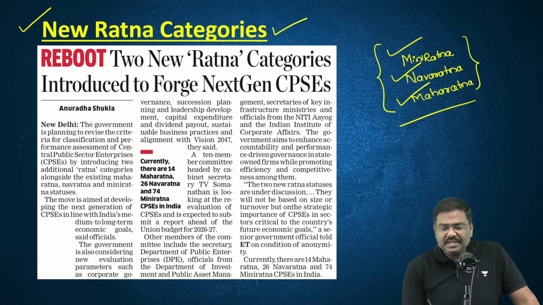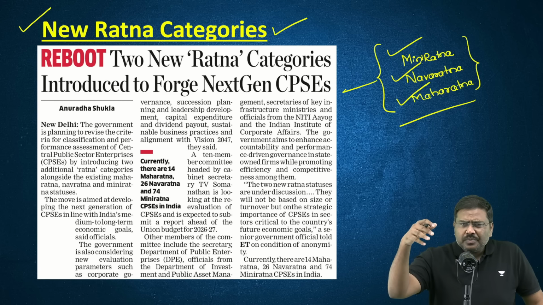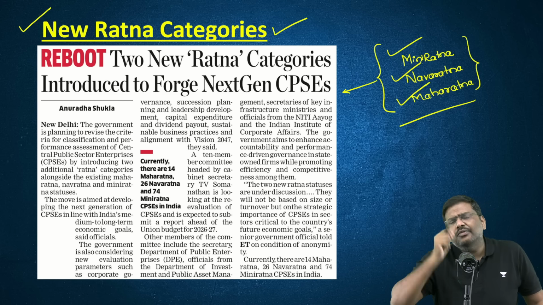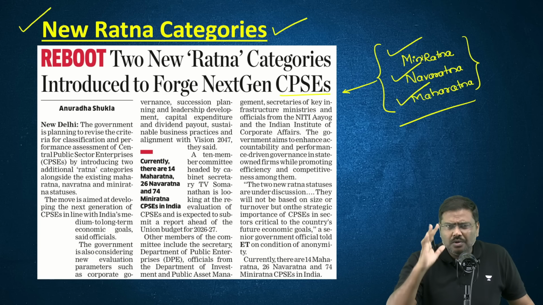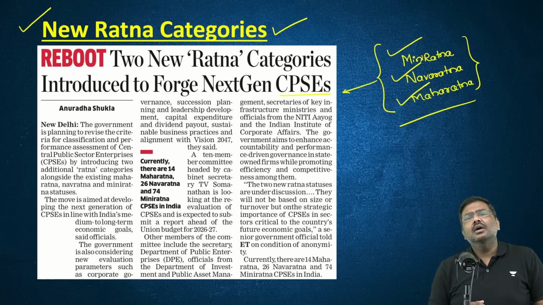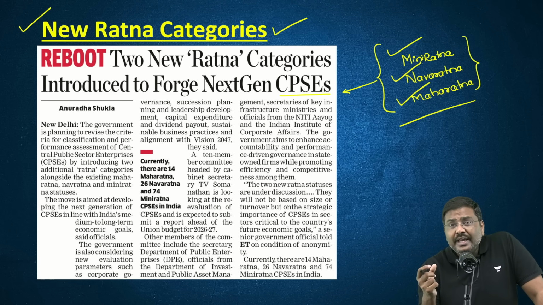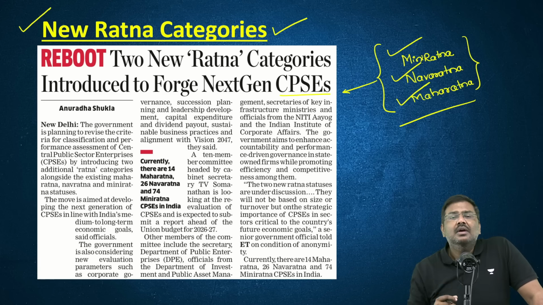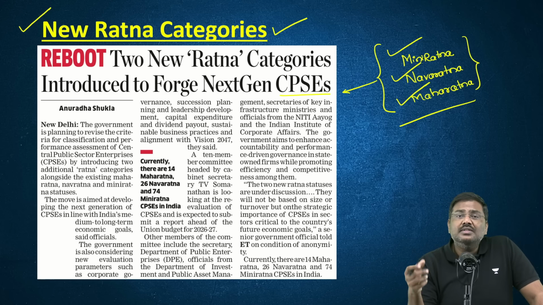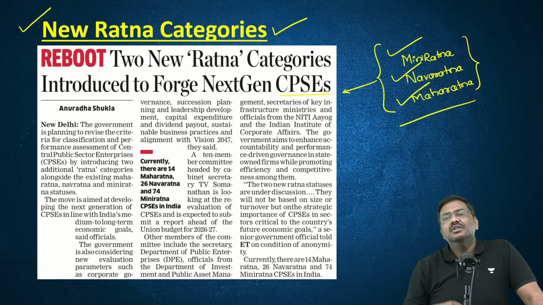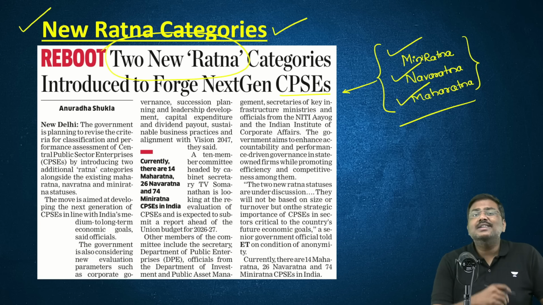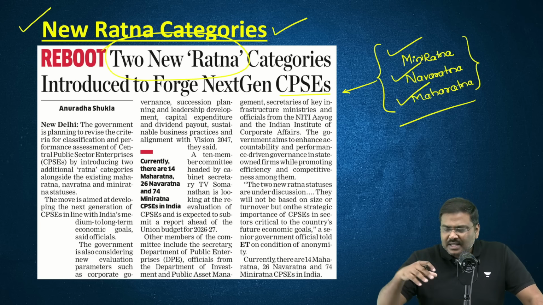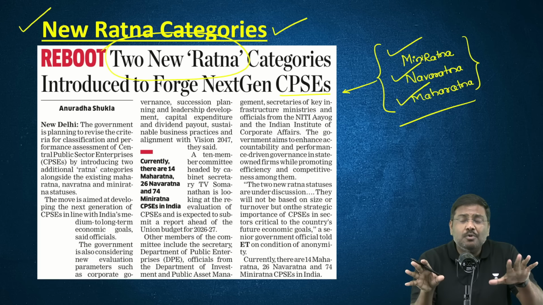But now the Government of India says that if you want to achieve the status of a developed economy by 2047, the central public sector enterprises will play a very important role. In that context, we need a better mechanism and a better approach to classifying these entities. So now there is a proposal. As of now, it's a proposal to have two more categories of Ratna status, in addition to these three.